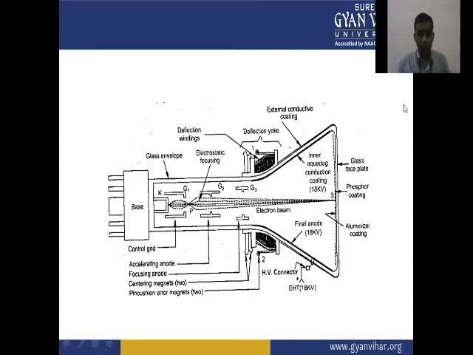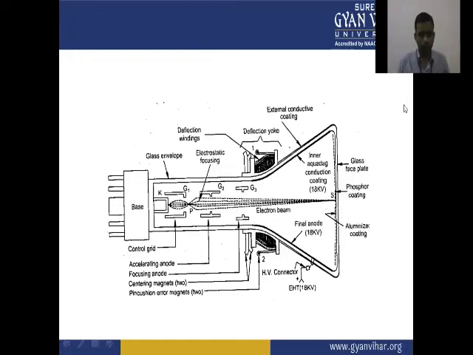The cathode generates the electron beams, and this beam arrives at the phosphor coating of the screen. Inside the screen we have an aluminized coating, and in between the glass and the aluminized coating we have a phosphor coating. This is the important coating to display the pictures. And inside this tube we have an inner conductive coating, an aquadag conductive coating.